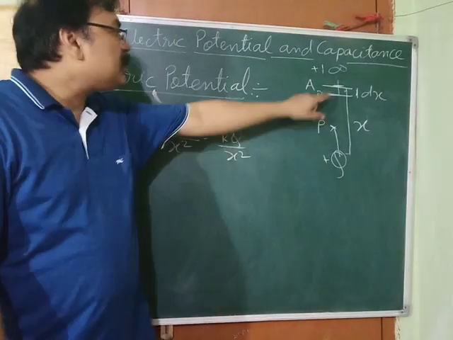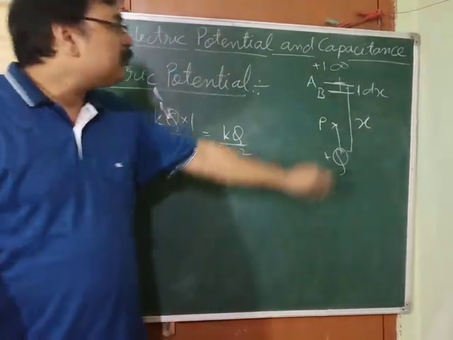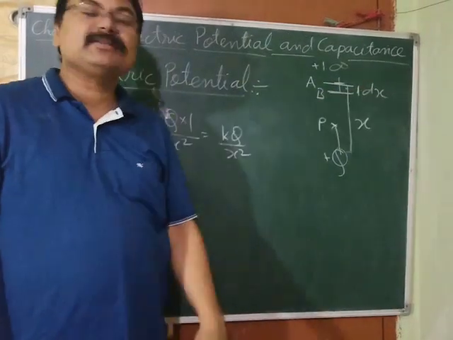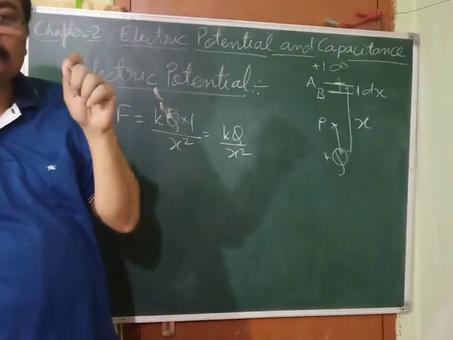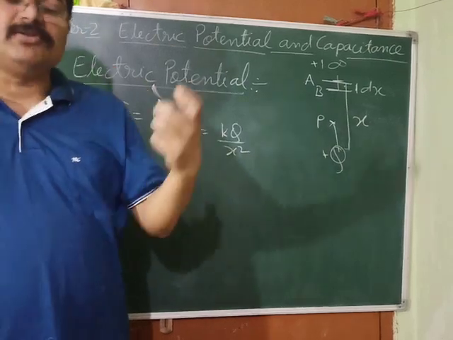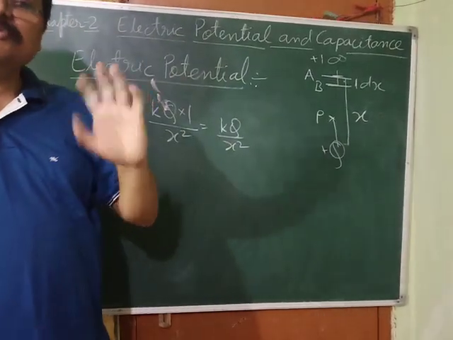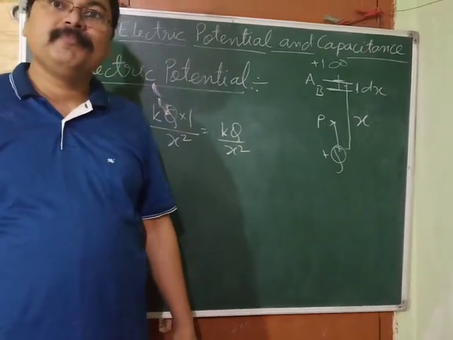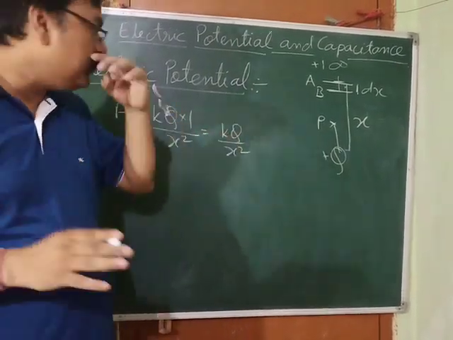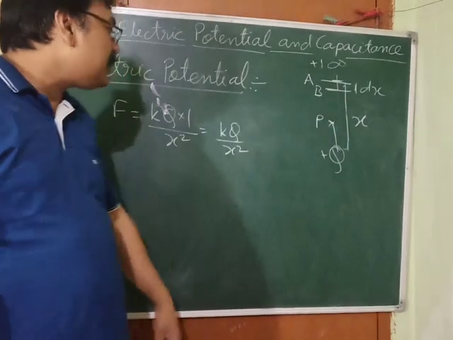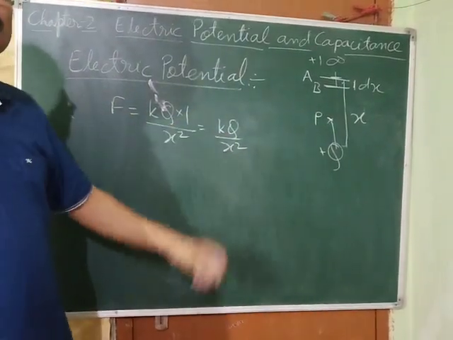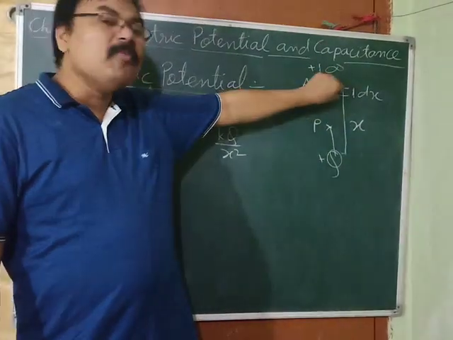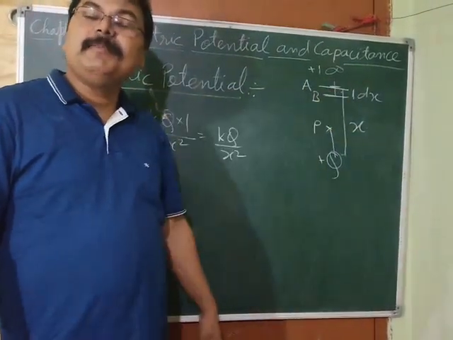We have taken this charge from point A to point B, and from point A to point B, the displacement is very small. dx is very, very small. dx, how much is it? The value next to 0. That means 0.0000, keep on writing, at last you can write 1. So it is a very, very negligible value. So when this much change in distance is there, then force is not going to change in appreciable amount. So we can say that force is almost constant between A and B.